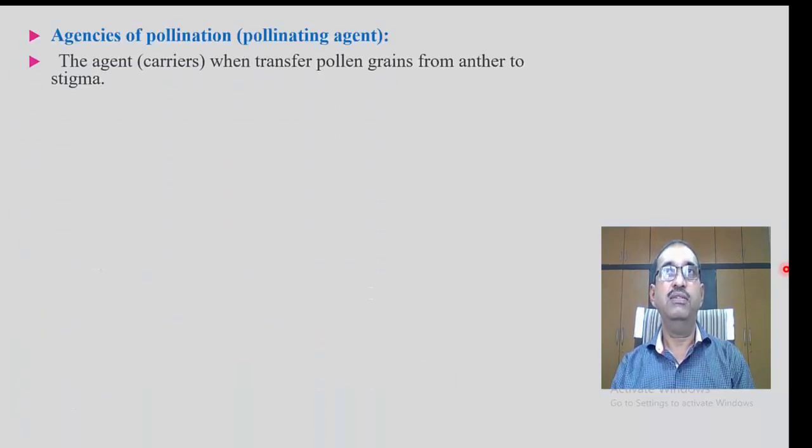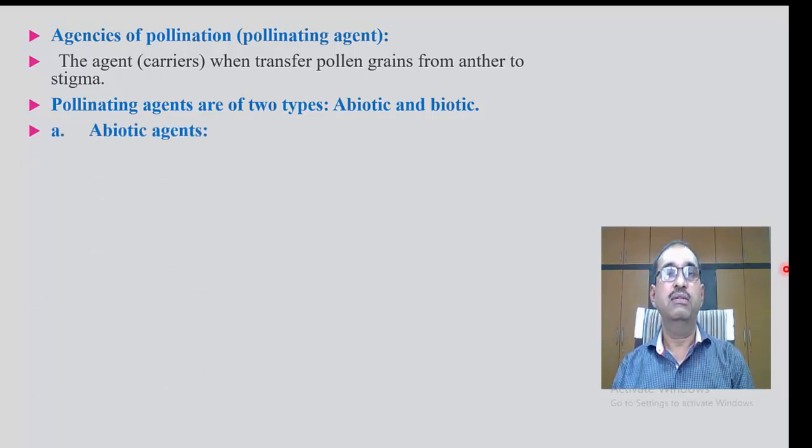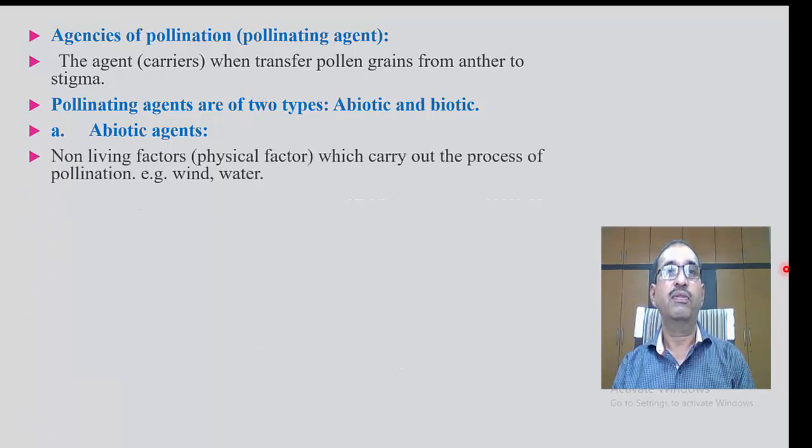Agencies of pollination, or pollinating agents. The agents or carriers that transfer pollen grains from the anther to the stigma are called pollinating agents. Pollinating agents are of two types, abiotic and biotic. First we see abiotic pollinating agents.